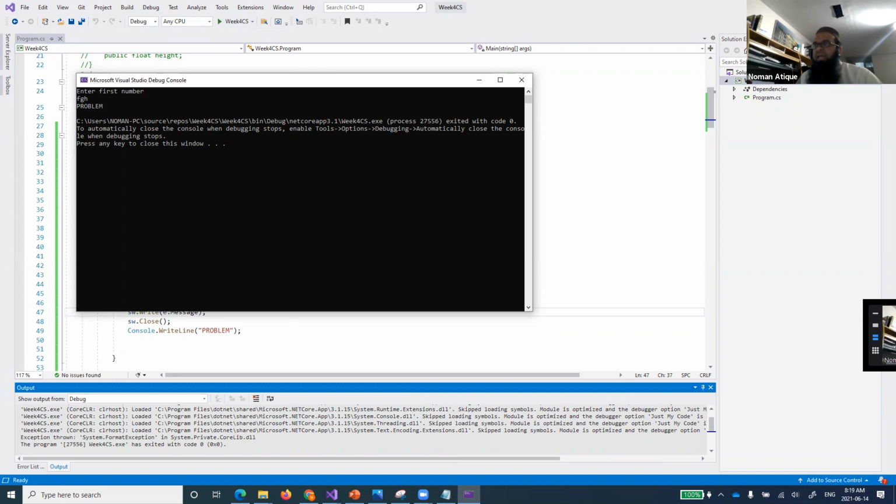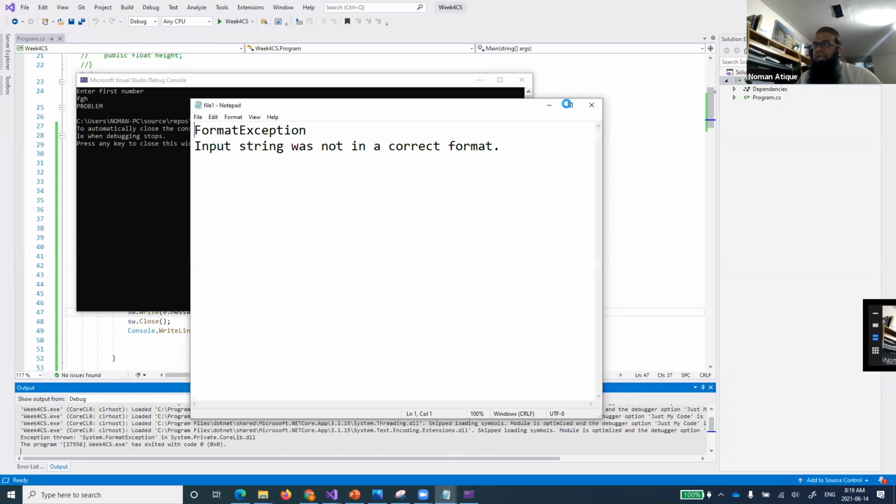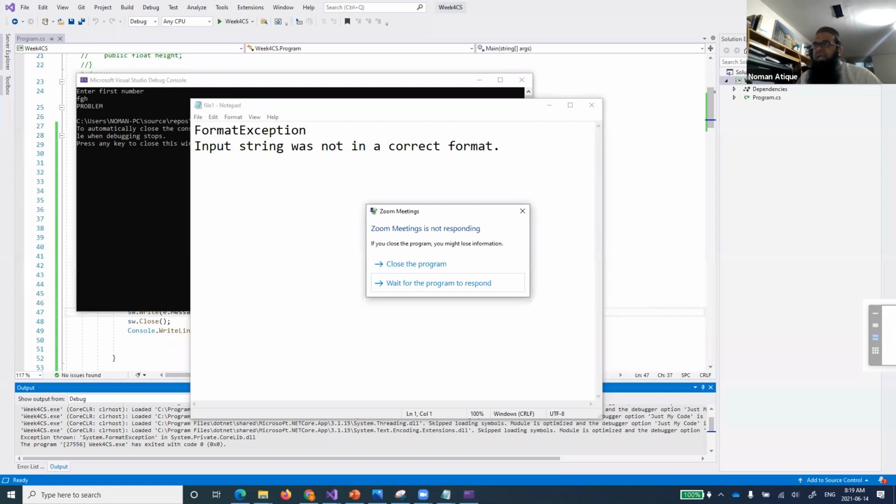Let's find out the file which we have created in our C files and see if it has logged our error. We have logged our error. So you see file one I was just using. You see here that my file is really saying format exception, and this format exception means that we have run into some problem, and the input string was not in the correct format. So again, it has just logged what the problem was.